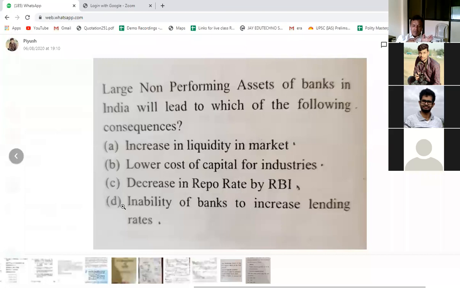Like last year they gave loans to 100 people, and this year only to 50 people, because they do not have enough capital to lend to the people. So what could be the solution to this problem? Yes, Manish, what could be the solution?